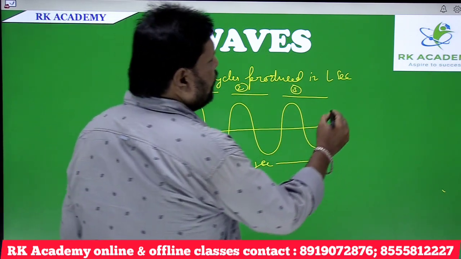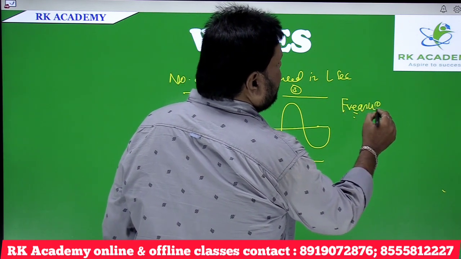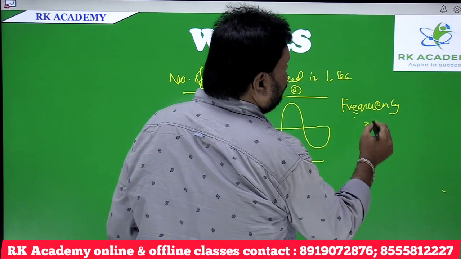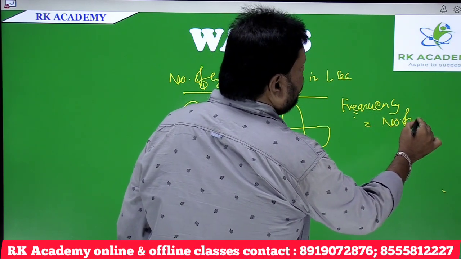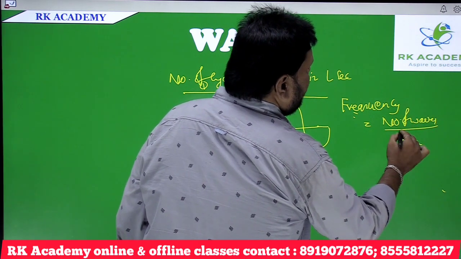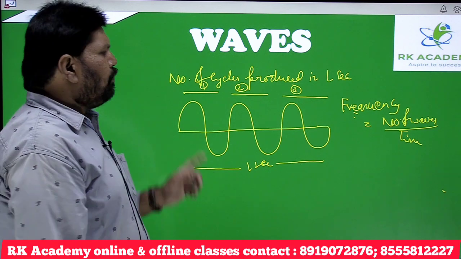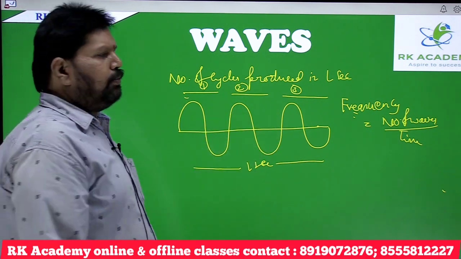So frequency can be given a definition or formula as number of waves by time. Number of waves means how many waves are formed in 1 second? 3 waves are formed in 1 second.